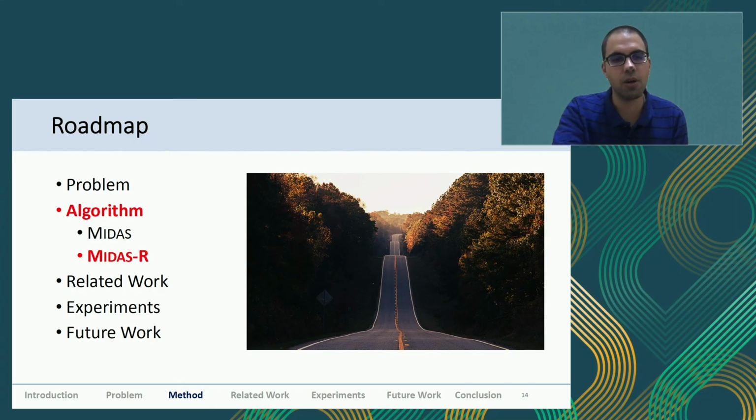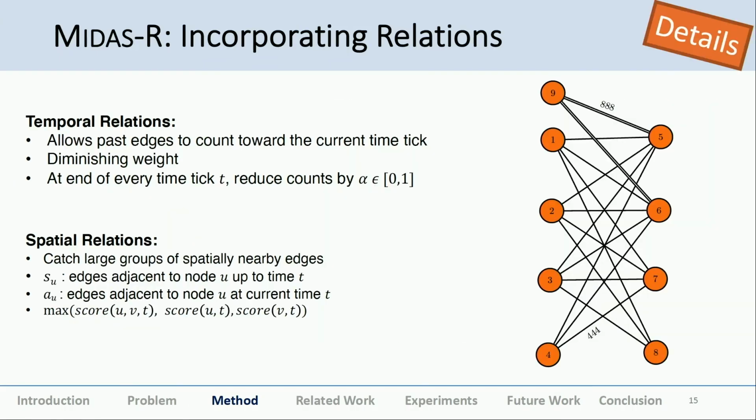Then we incorporate relations in MIDAS, which is the MIDAS-R algorithm. For incorporating relations, we incorporate two kinds of relations, the temporal and the spatial relations. Temporal relations allow the past to be incorporated into the current edge. Previously we were just considering the current time instant. Instead of that, we'll be considering the previous times as well with a diminishing weight.